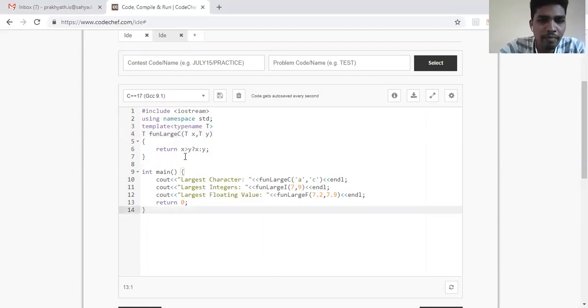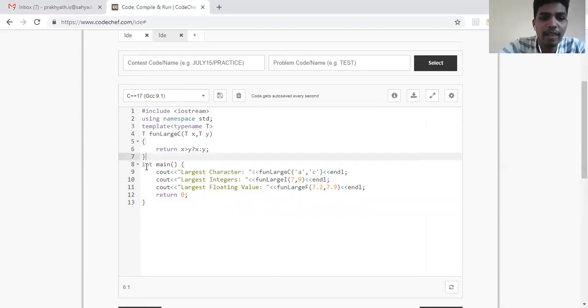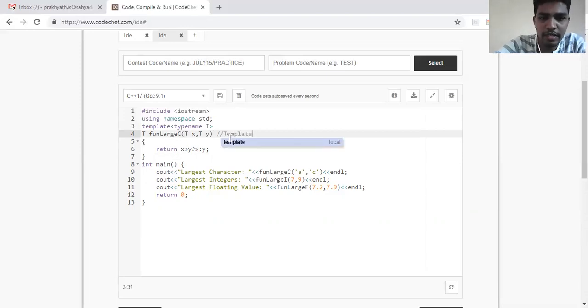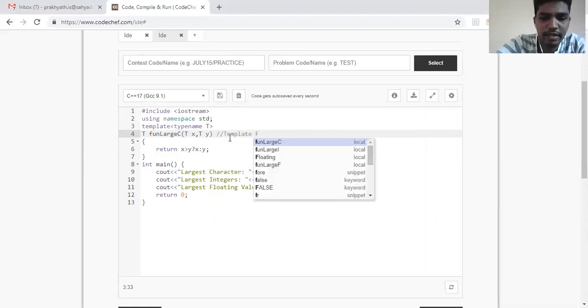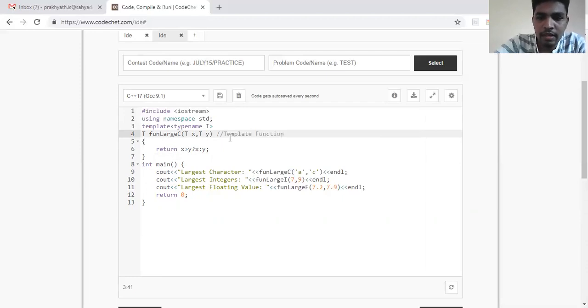So you can see here, I've written only one function, one template function. Template functions are also called generic functions.